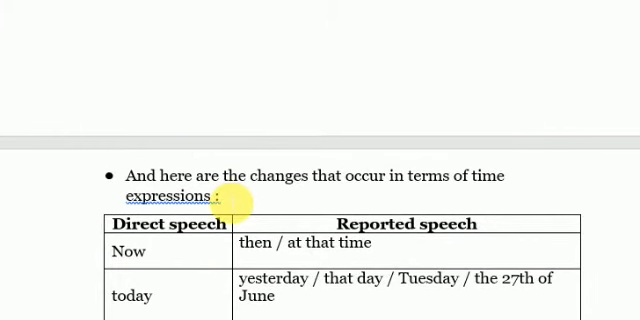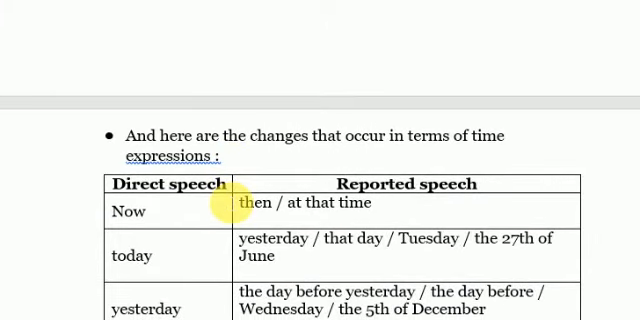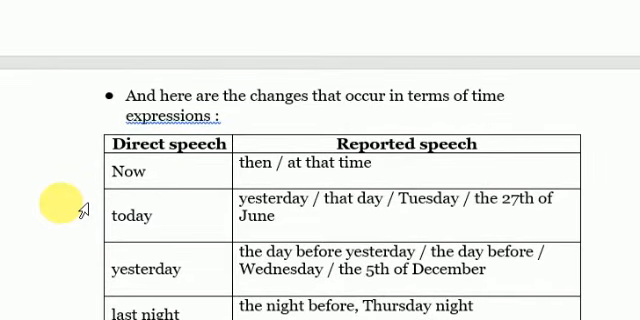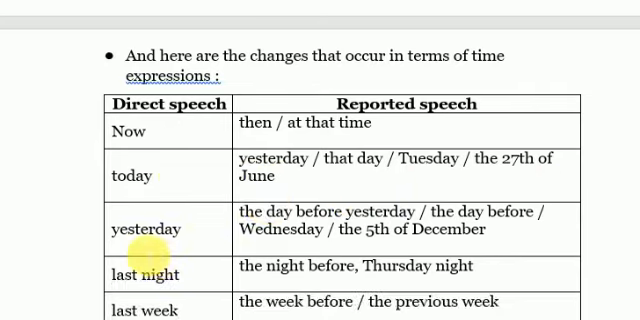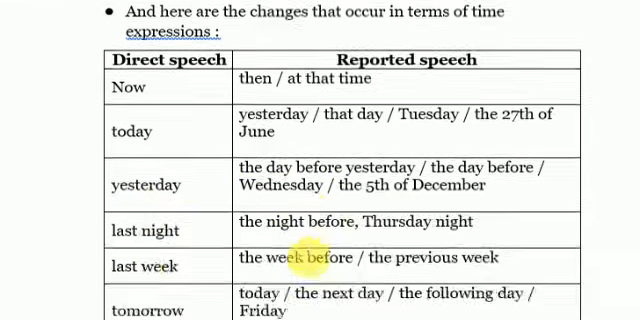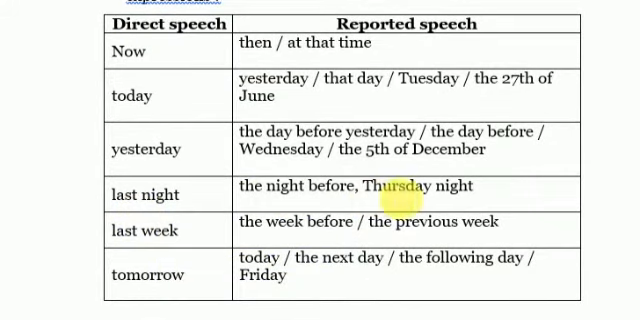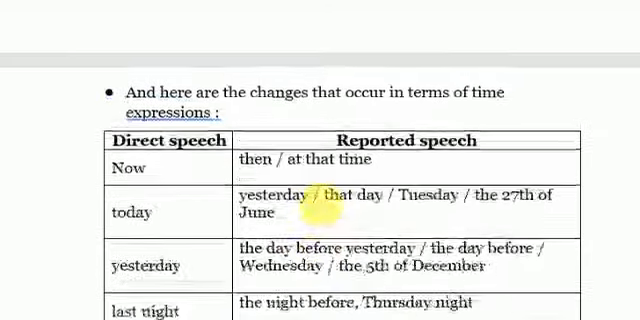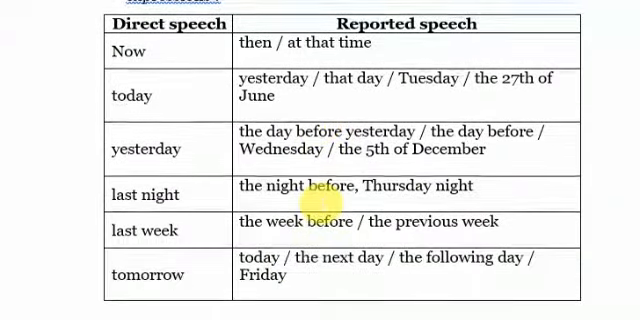Easily. Now, here are the changes that occur in terms of time expressions. Time expressions, as I said. For example, now, when we have a direct speech using the time expression now, it becomes then or at that time. For example, today becomes yesterday or that day, Tuesday, the 27th of June, for example, and so on and so forth. Yesterday becomes the day before, Wednesday, the day before yesterday. Last night becomes the night before, Thursday night, and so on and so forth. You just follow the changes and take it easy, please. Okay? As you can see.